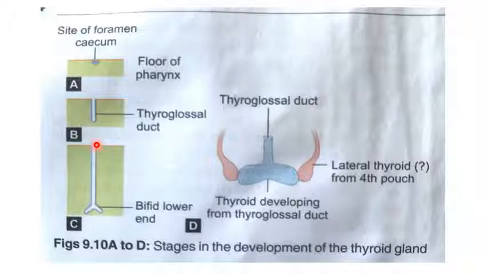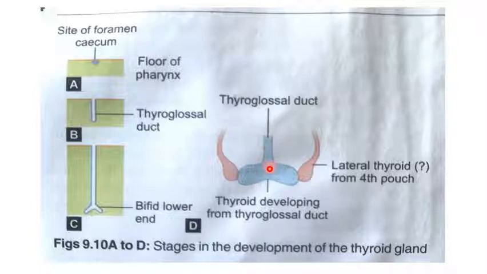The thyroglossal duct migrates caudally up to the proximal part of the trachea. Then it becomes bilobed. This bilobed structure is the primordium of the isthmus and the two lateral lobes of the thyroid.